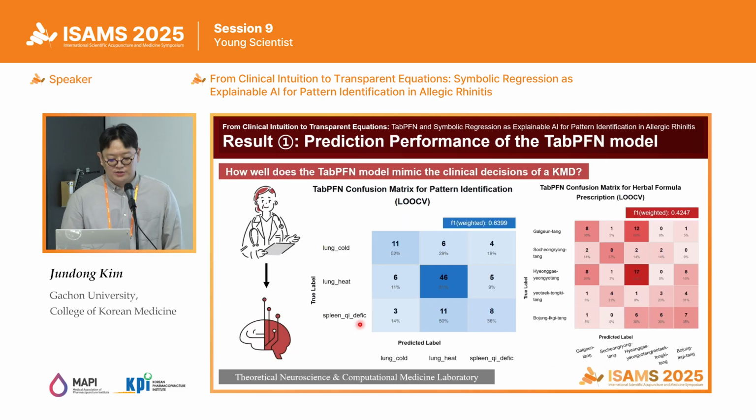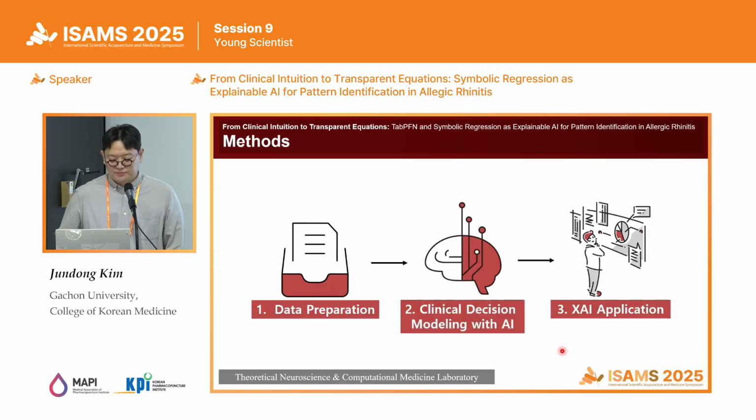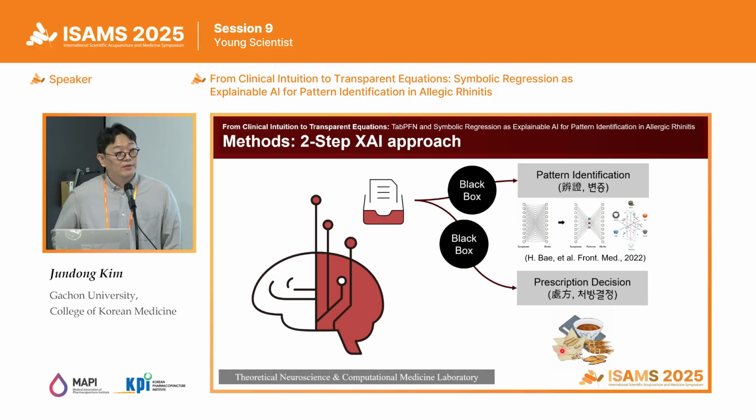And this is the result of prediction performance. The blue one is the prediction performance of pattern identification, and the red one is the prediction performance of prescription. And it had about 64% and 42% accuracy. And then we applied the XAI approach to look inside of the black boxes.